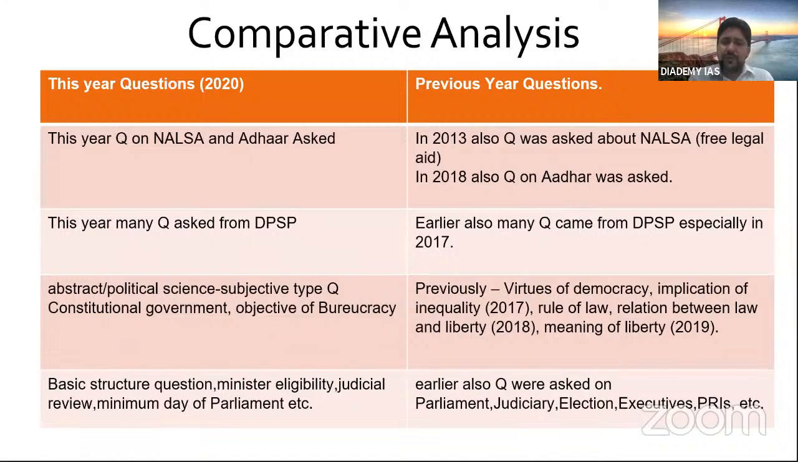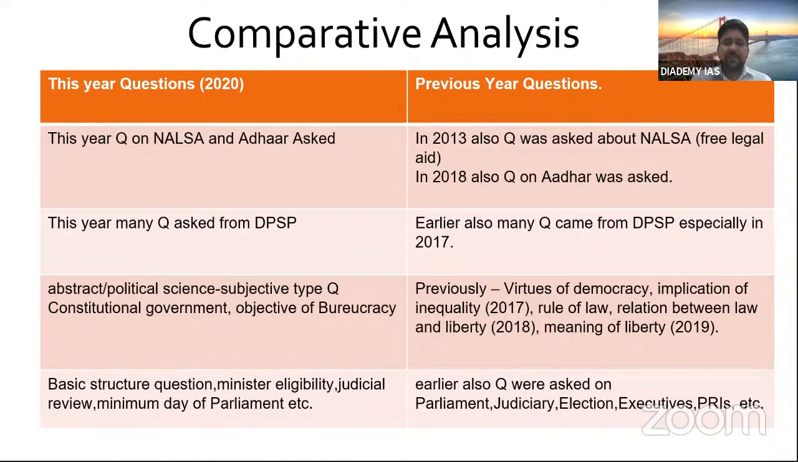So previously also there were questions on virtues of democracy, implication of inequalities, then rule of law. Again, these are subjective questions and they check your understanding. And UPSC frames questions with options so closely that every option looks very accurate or appropriate. But you have to see the most accurate one. We will see. I have prepared a few questions from previous years.